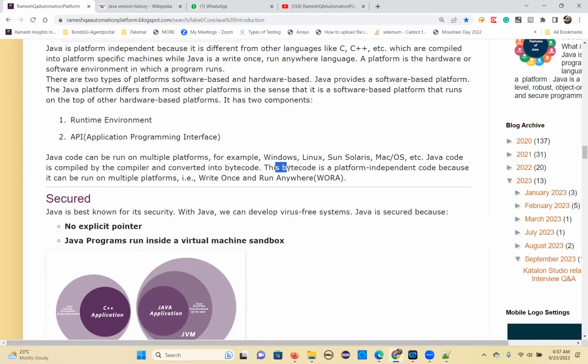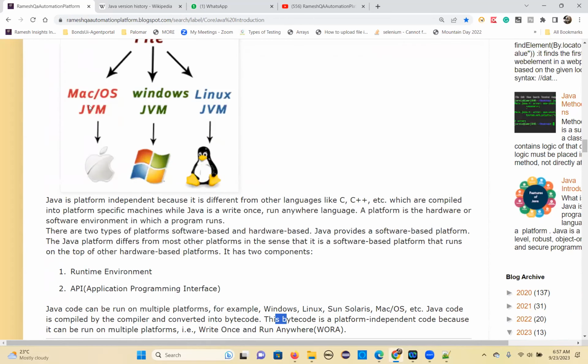That bytecode is platform independent because it can run on multiple platforms. The same bytecode is common to different JVMs. I'll explain what the JVM is. Don't worry, the Java Virtual Machine, all the components and internal architecture, I'll explain. That's a big topic.